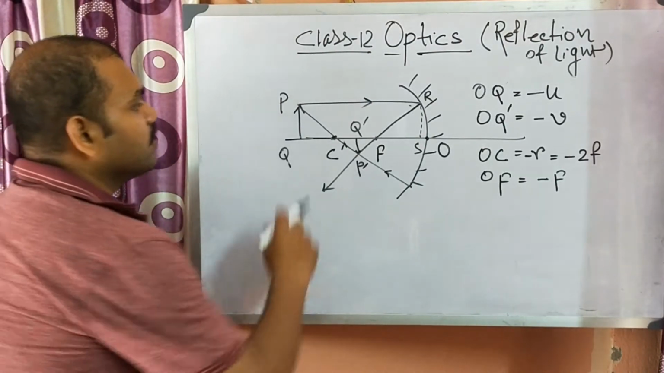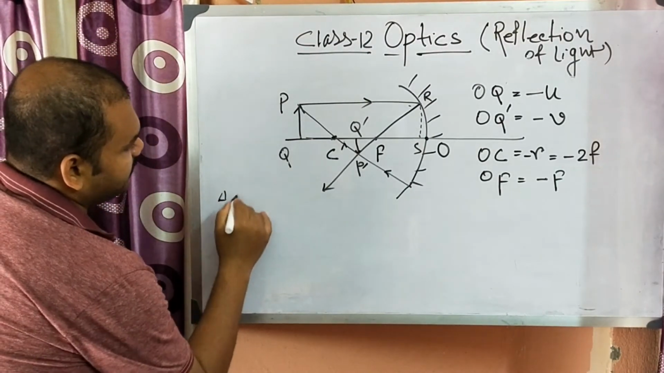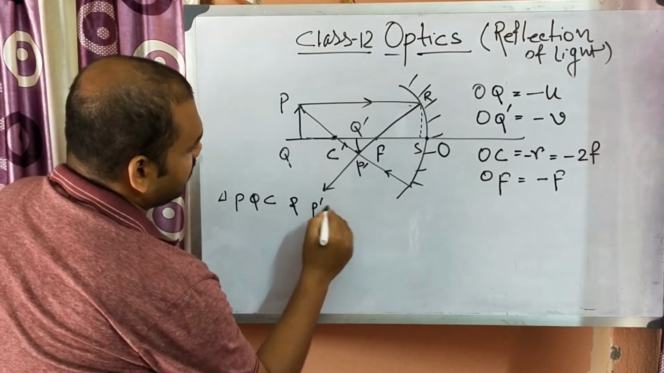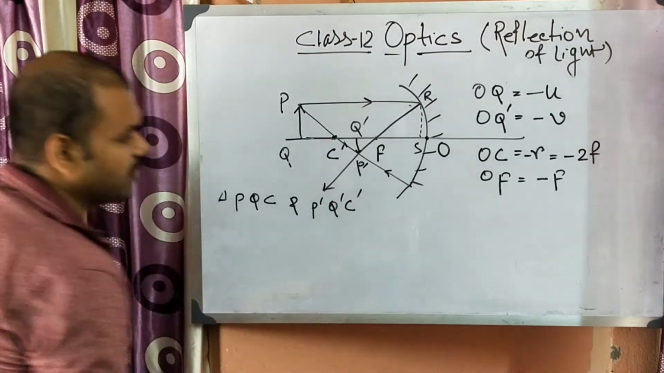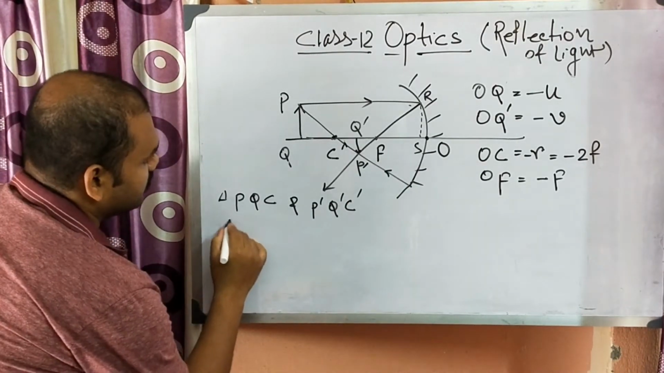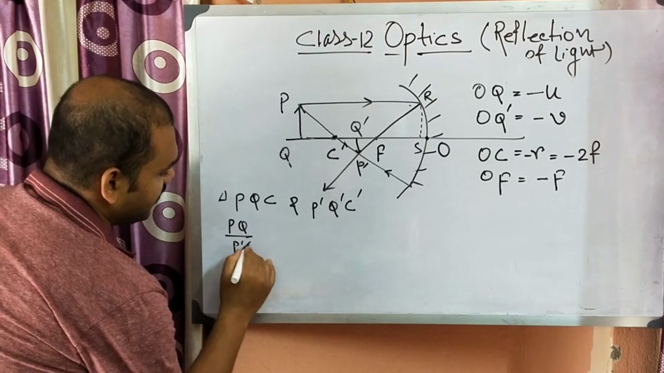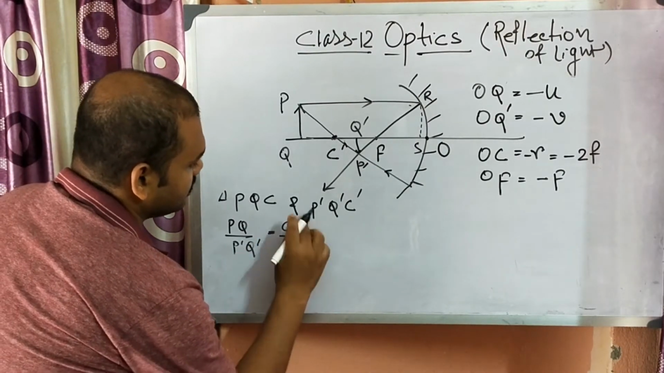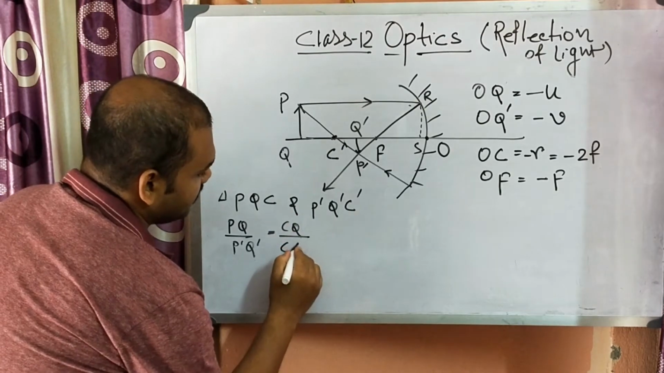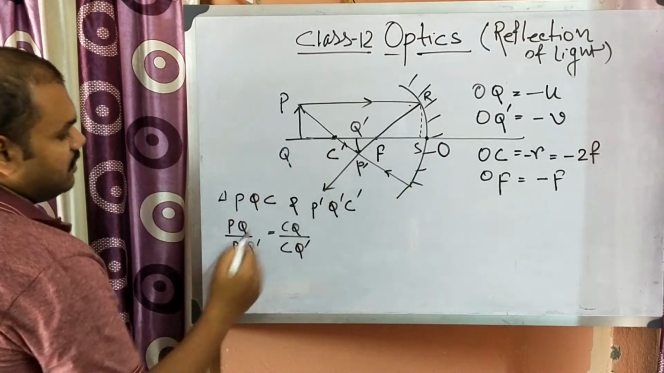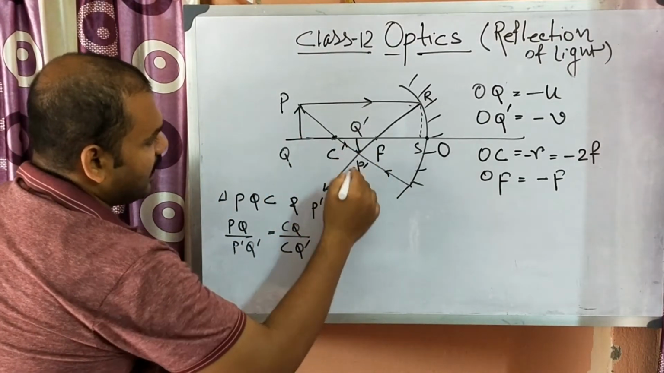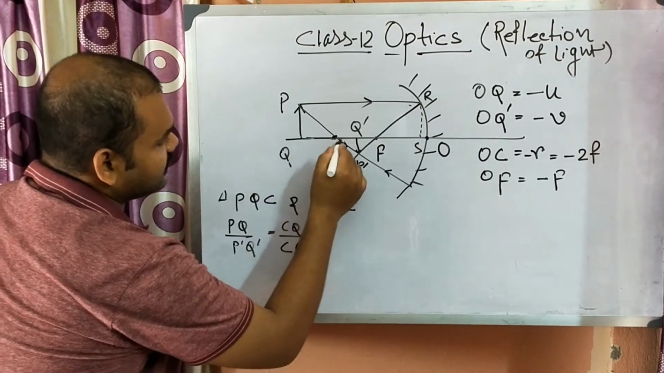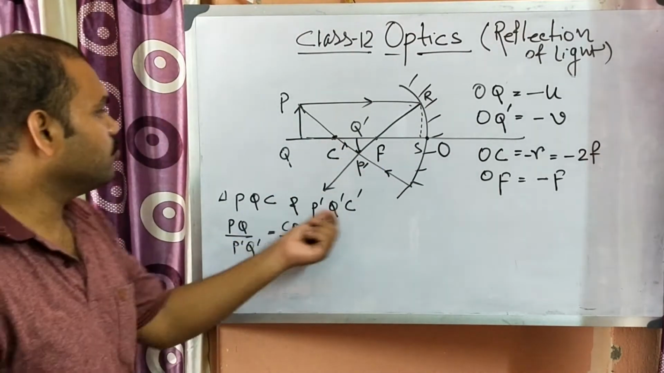So let's start. From triangle PQC and P prime Q prime C, what can we write? We can write PQ by P prime Q prime is equal to CQ by CQ prime. Why? Because these two are similar triangles.